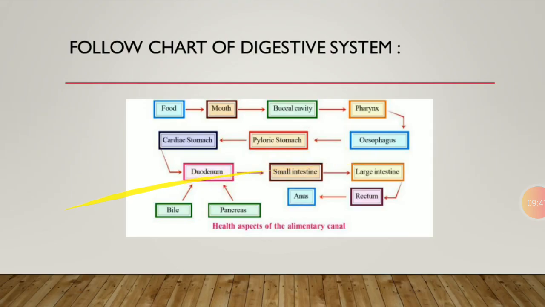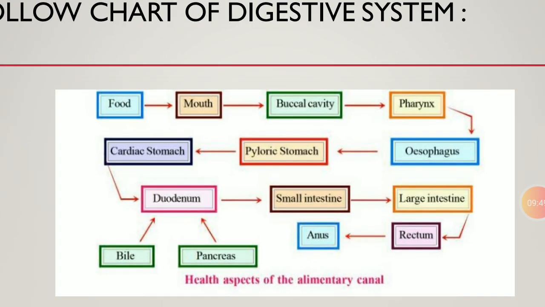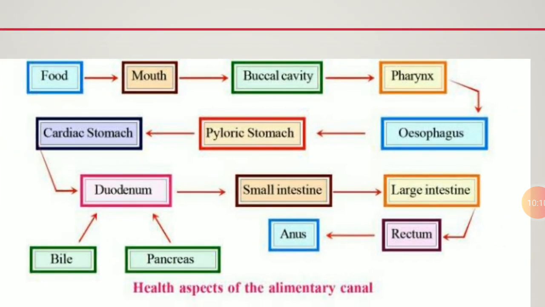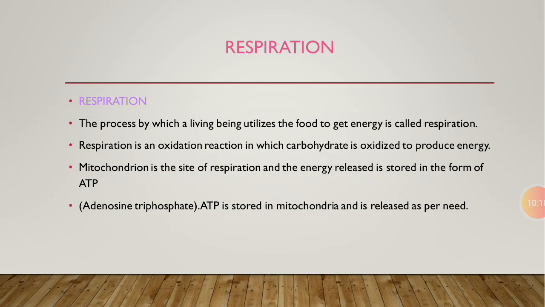So students, this is the flow chart of our human digestive system. First we intake food from the mouth. From the mouth it moves to the buccal cavity. From the buccal cavity to the pharynx. From the pharynx to the esophagus. From the esophagus to the stomach, the cardiac part and then the pyloric part. Then it moves to the duodenum, which is part of the small intestine. In the duodenum, both bile and pancreatic juice are released. From the duodenum, it moves to the small intestine, and small intestine to large intestine, and large intestine to rectum, and finally to the anus. So students, this is all about our human digestive system.